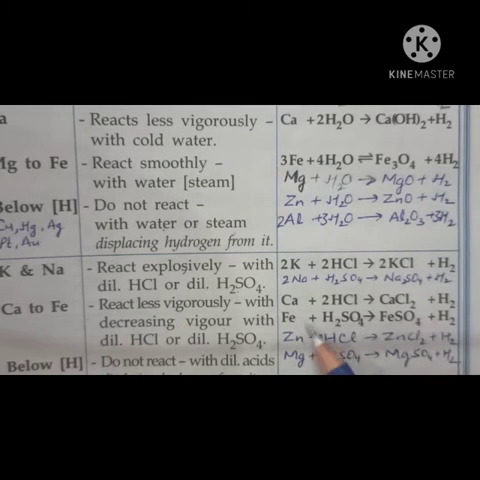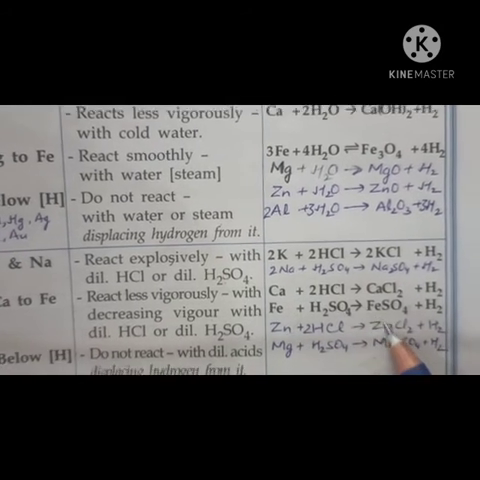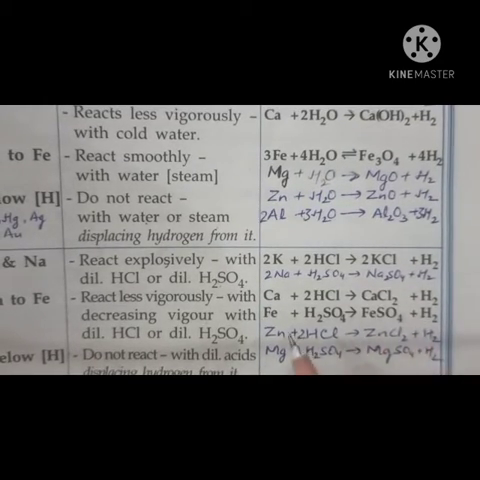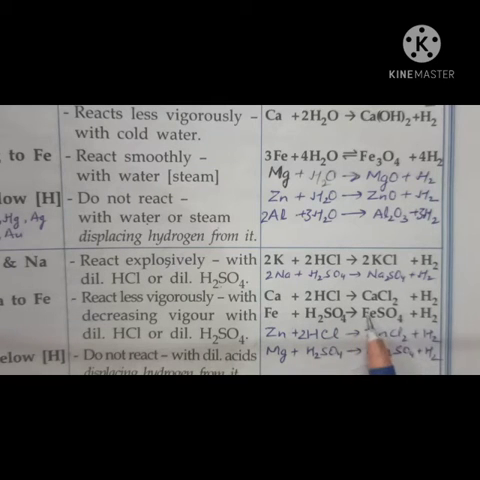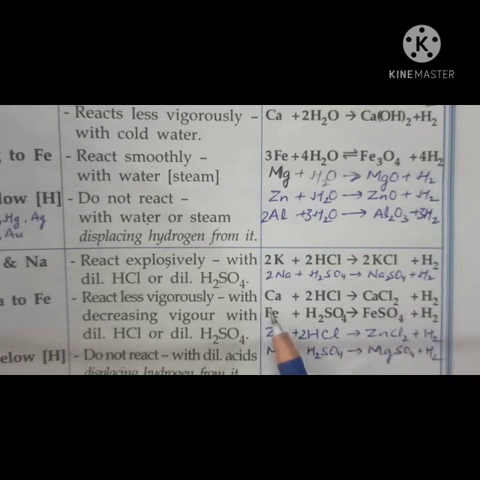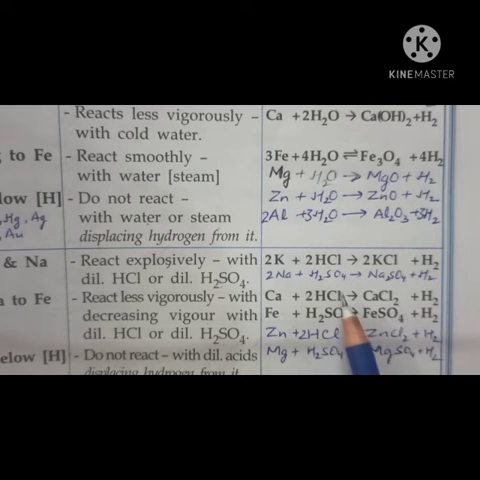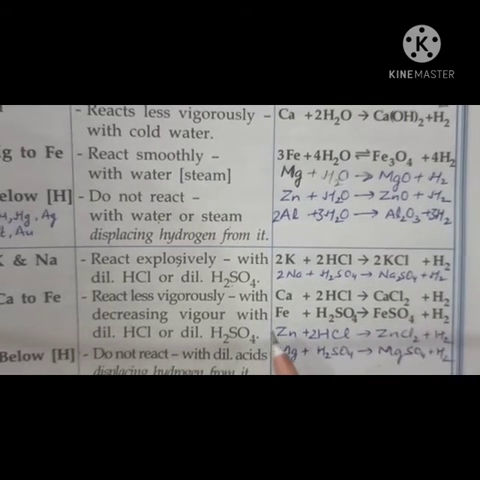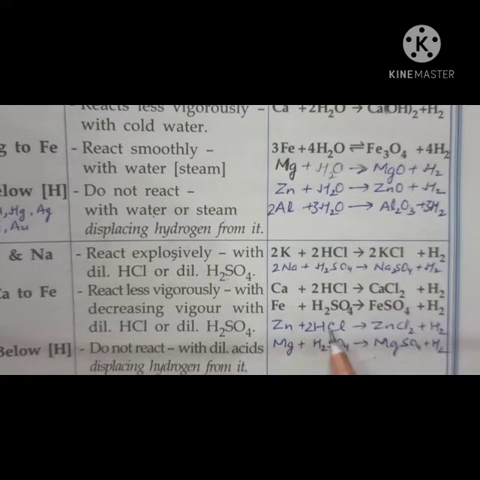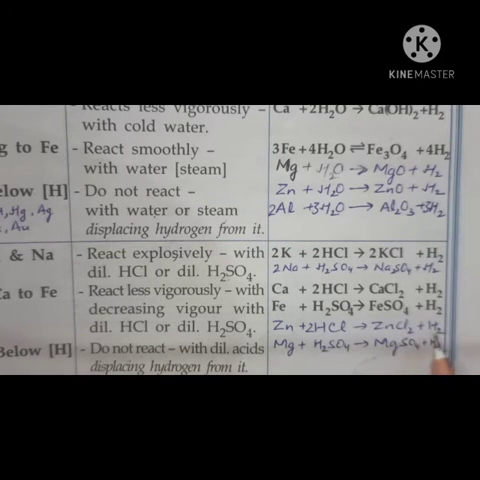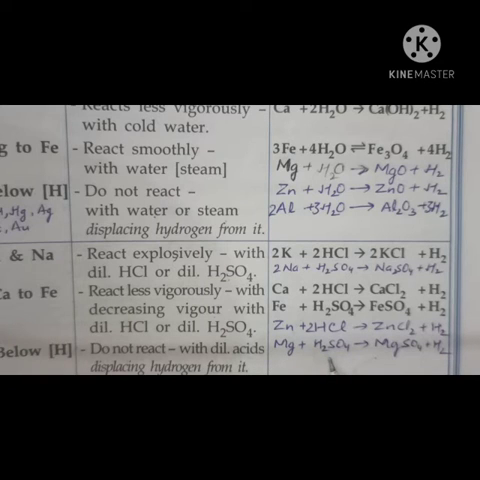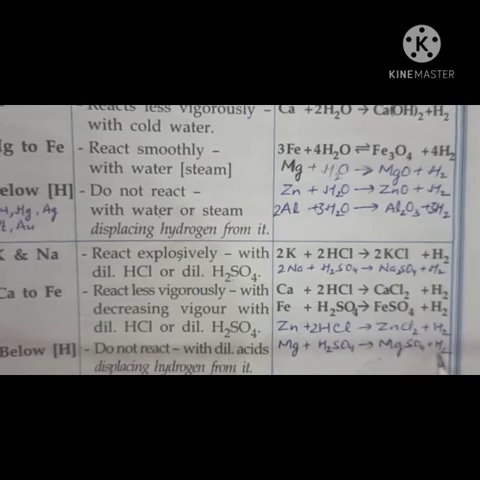Okay, and iron when it reacts with sulfuric acid gives iron sulfate, iron 2 sulfate, and hydrogen gas. Same way when calcium reacts with sulfuric acid, it forms CaSO4 plus H2. Or when iron reacts with HCl, it gives FeCl2 plus hydrogen gas. The same way zinc, when it reacts with dilute hydrochloric acid, all these are dilute acids, forms zinc chloride ZnCl2 plus hydrogen gas. And magnesium when it reacts with dilute sulfuric acid gives MgSO4, magnesium sulfate, and hydrogen gas.